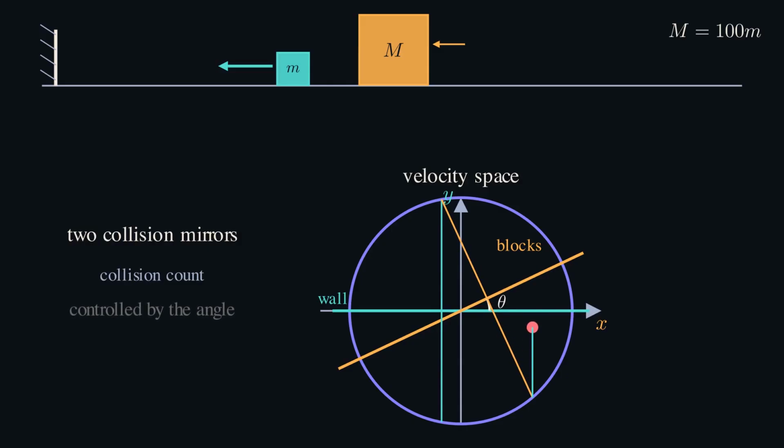Thus each physical collision becomes a mirror bounce in velocity space. Wall hit, reflect across one line. Block hit, reflect across another. The blocks seem to rattle back and forth, but their velocity point passes between two mirrors. The count is controlled by the angle between those mirrors, and the masses choose that angle. That mirror angle is where the mass ratio hides.